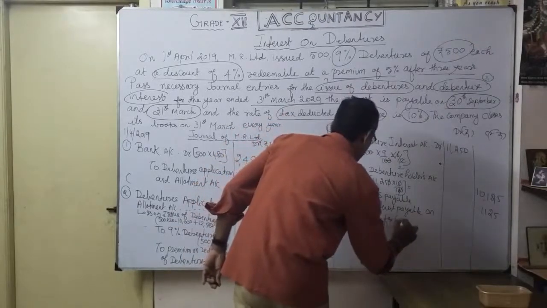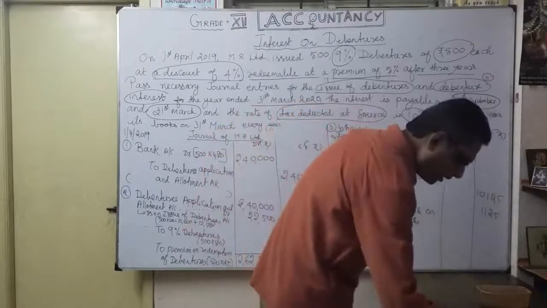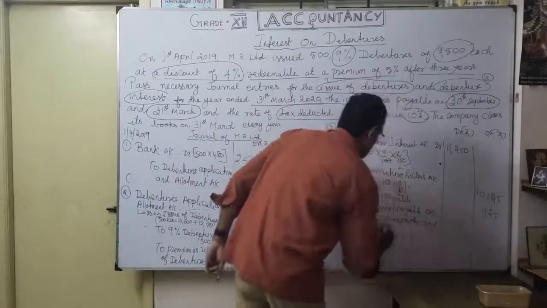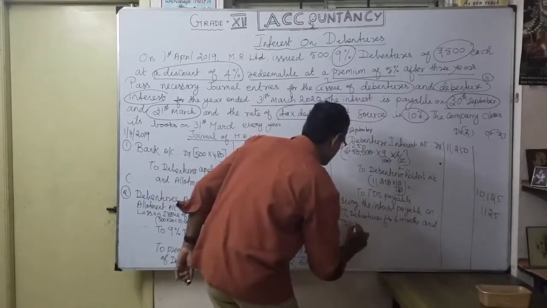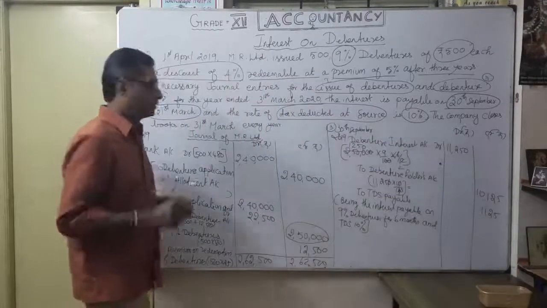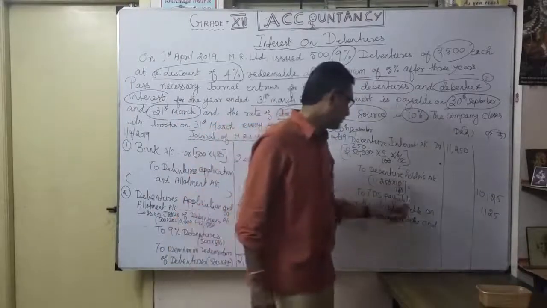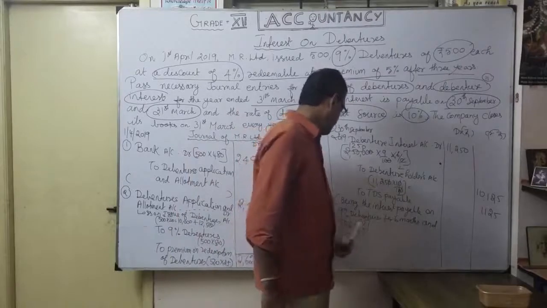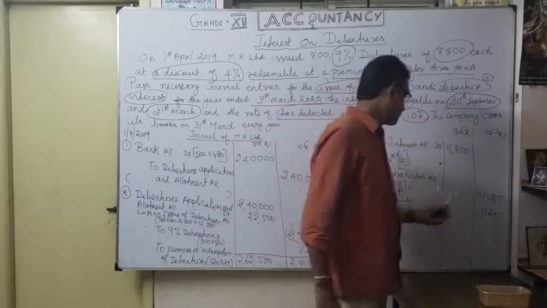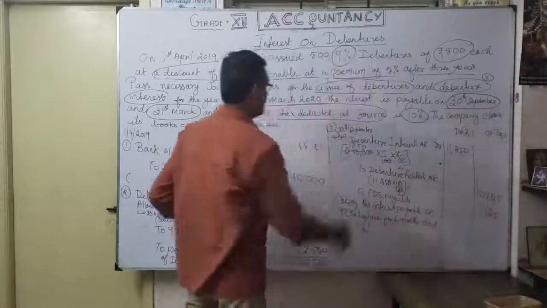For 6 months, that is very, very important. 9% debentures for 6 months, and the TDS. 10%. First time here narration, that's why I am writing. So, being the interest payable on 9% debentures for 6 months and TDS 10%. But I am going to pay the debenture holder 10,125. Tax is 1125. That's your third entry.